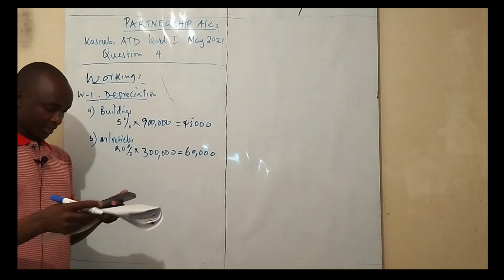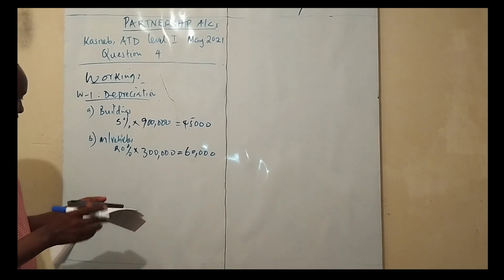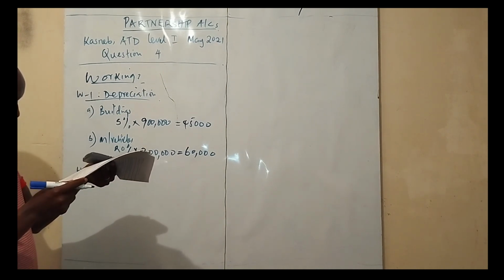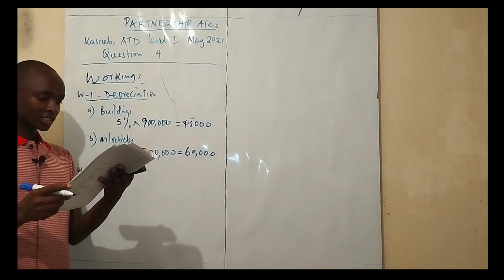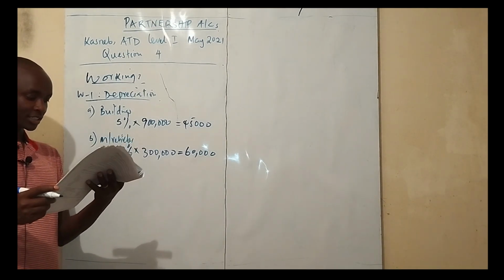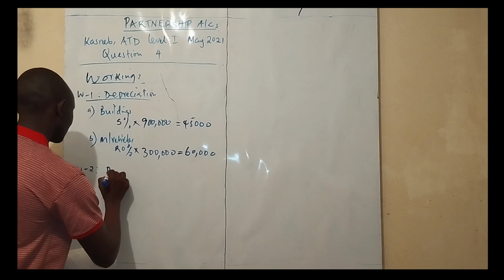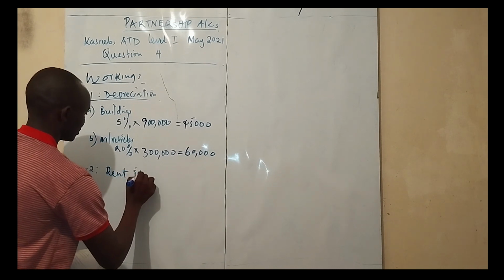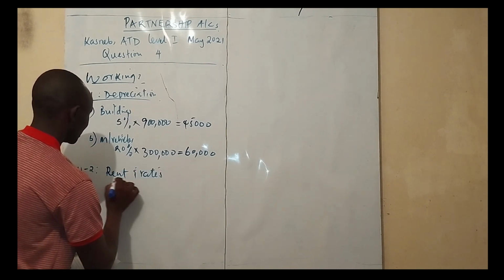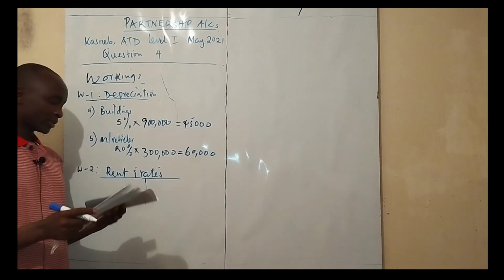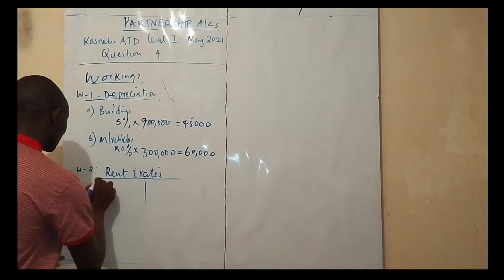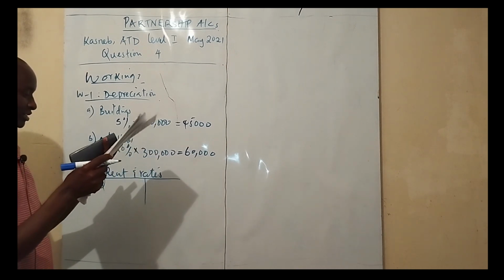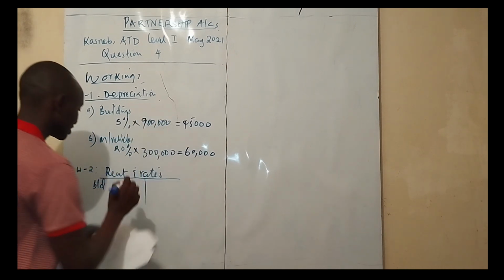60,000. Then our working number 2 is all about rates prepaid. So what you're going to do is write what the trial balance is saying. So you have rent and rates. Remember, these are combined. So the balance brought down in the trial balance for rent and rates is 60,000.